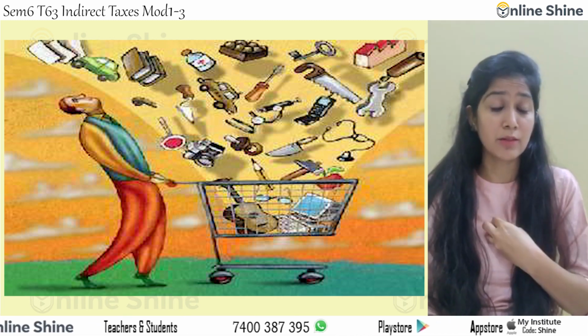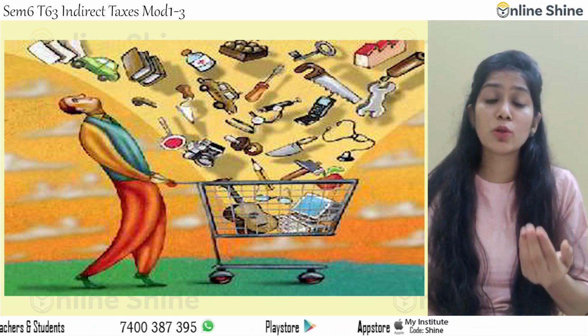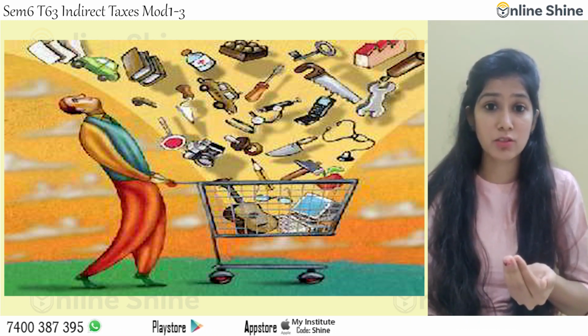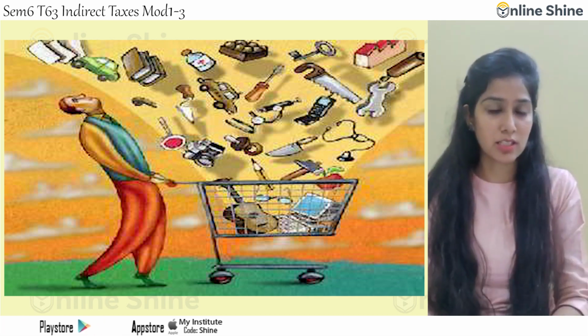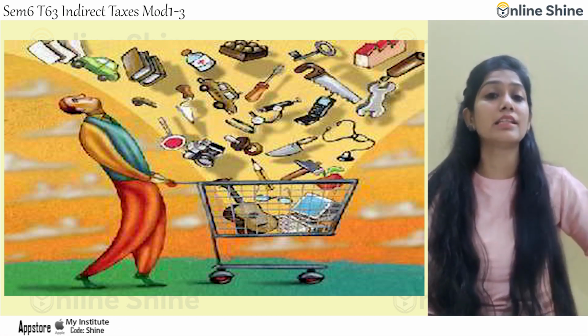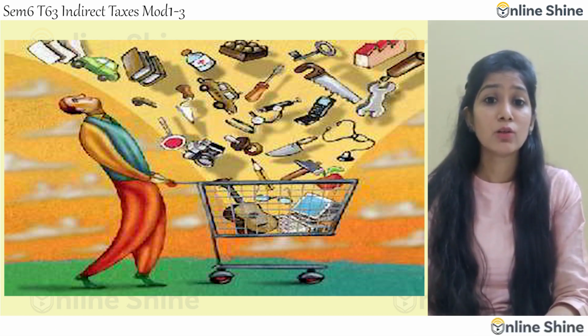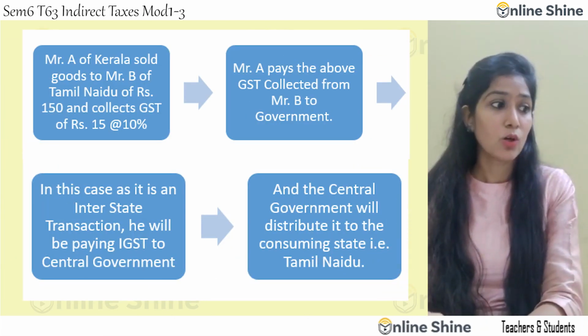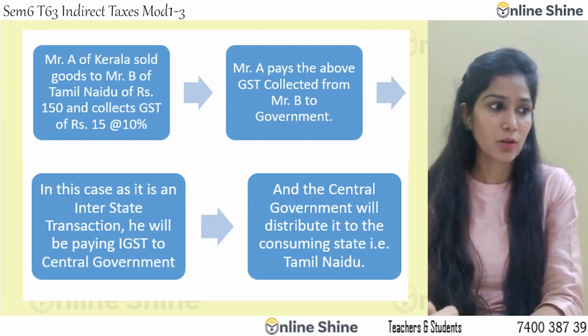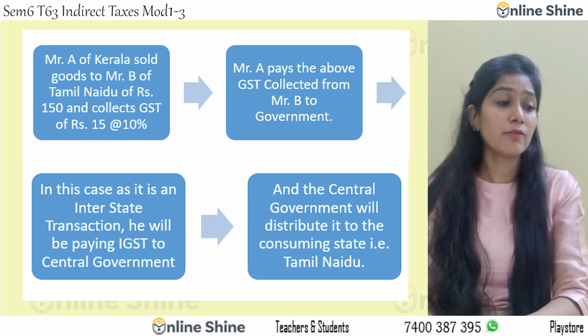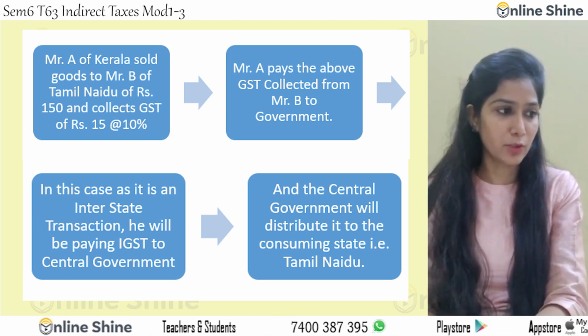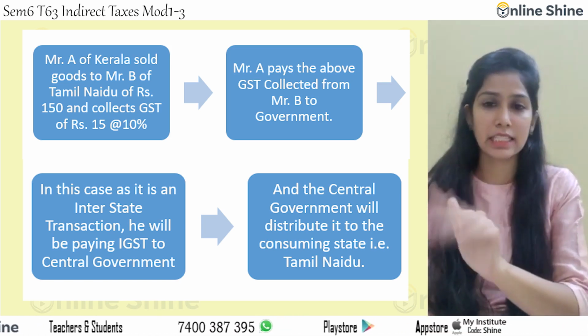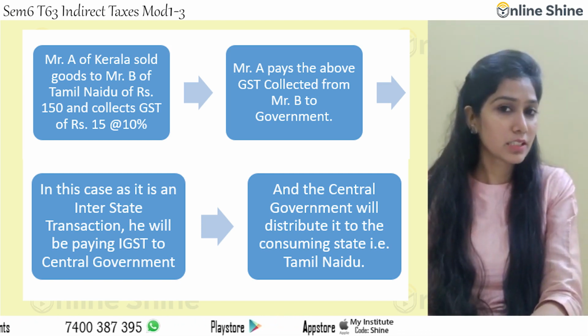So, for example, I am a consumer of Maharashtra. Who is going to enjoy the revenue of the consumption of the tax? That is the Maharashtra state. We are going to understand the same with the help of an example. So we have Mr. A of Kerala who sold goods to Mr. B of Tamil Nadu. What is the cost price? The cost price is 150 rupees. On that, we are paying GST at the rate of 10%.